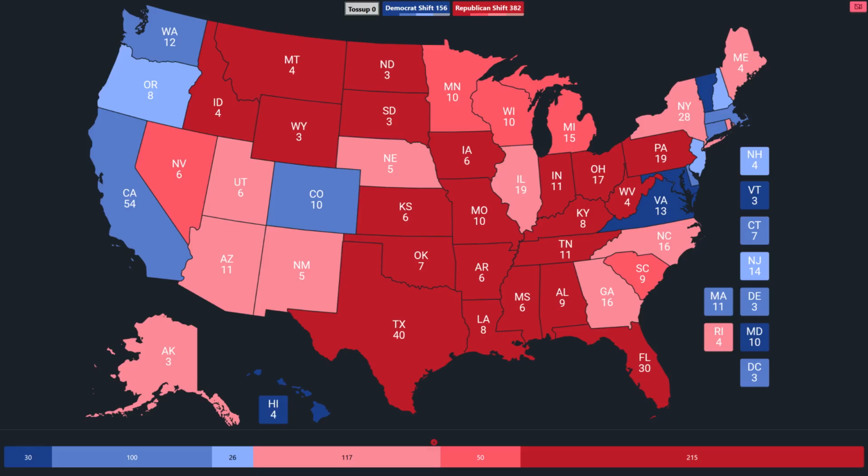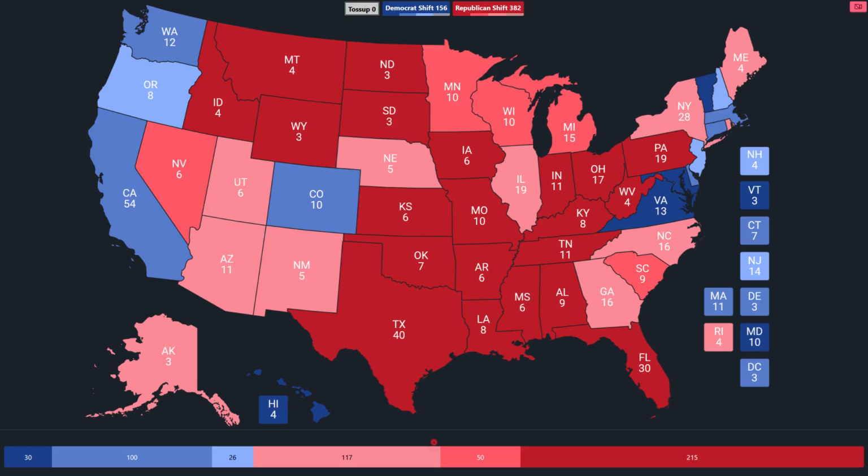Some states, like those on the West Coast, Colorado, Virginia, and some states on the East Coast, those are the states we know as being blue today, and we did see they got bluer. But without Ross Perot on the ballot, it would seem like there's easily more of that vote that went into Trump and the Republicans. Now, everything's not going to be perfect, and there are definitely other individual shifts and new political identities happening across some of these states.